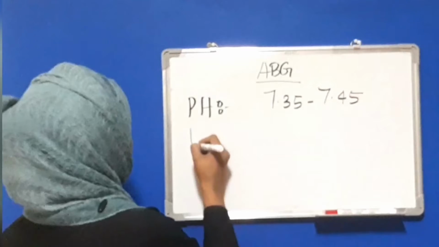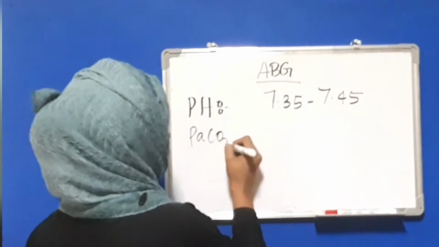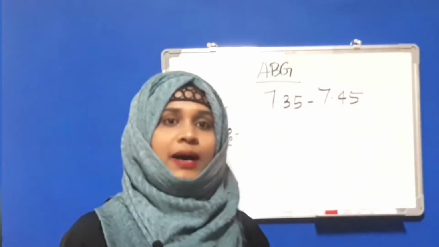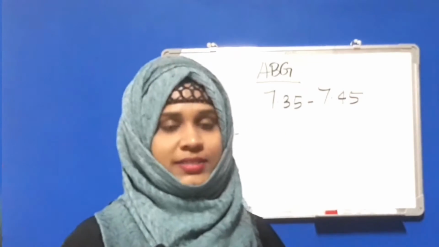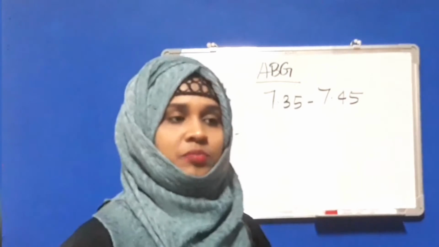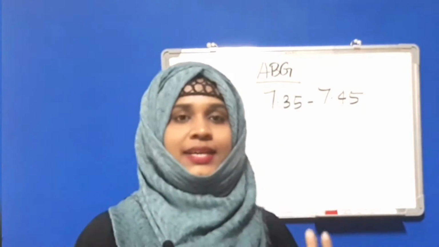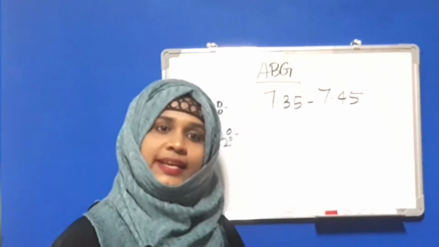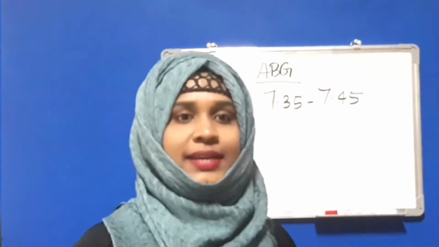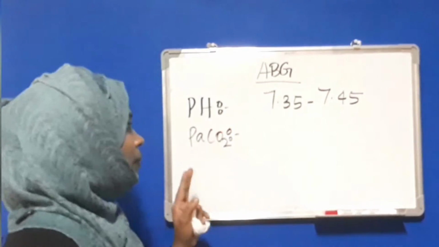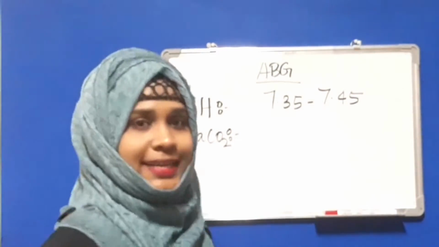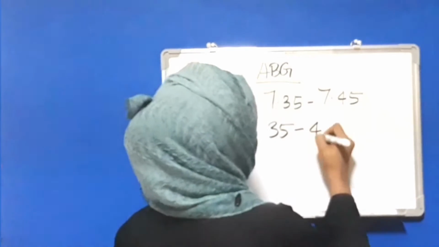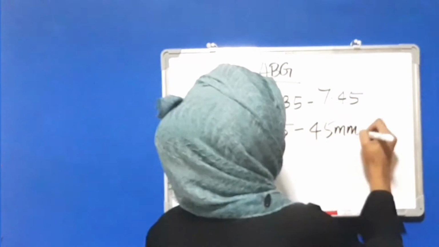Next is PaCO2. PaCO2 is the partial pressure of carbon dioxide in the blood. That means it is a measurement of how much carbon dioxide is excreted from the lungs, and the normal partial pressure of carbon dioxide is 35 to 45 mm of Hg.